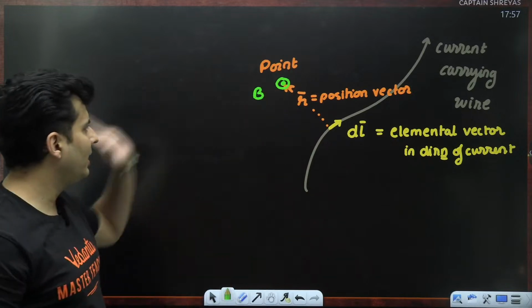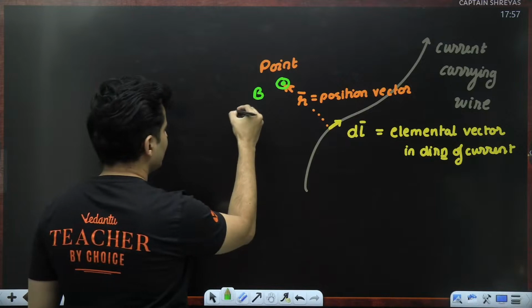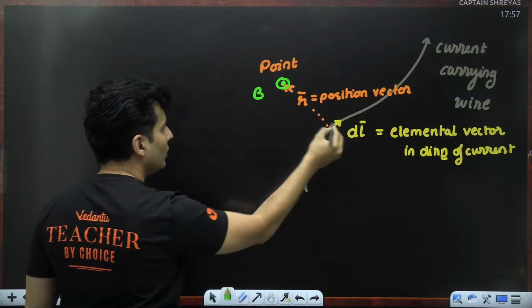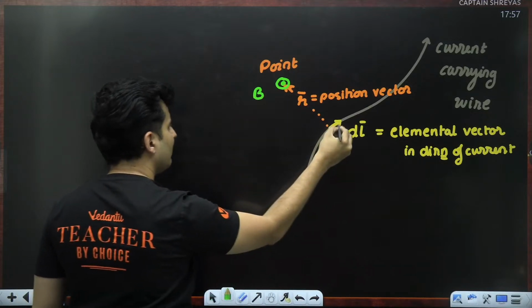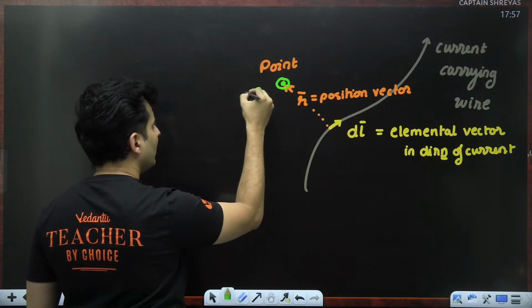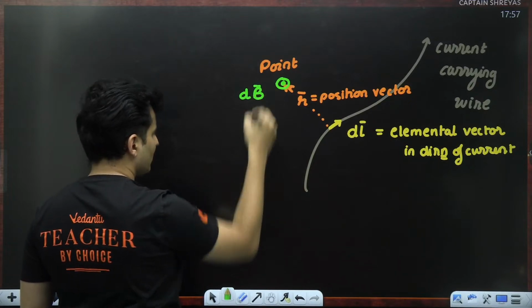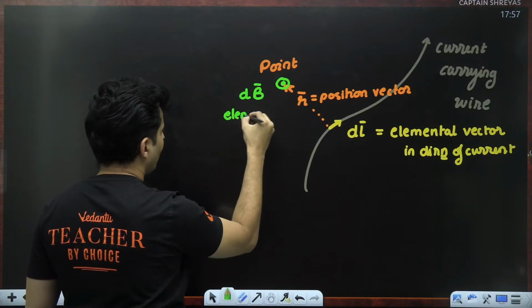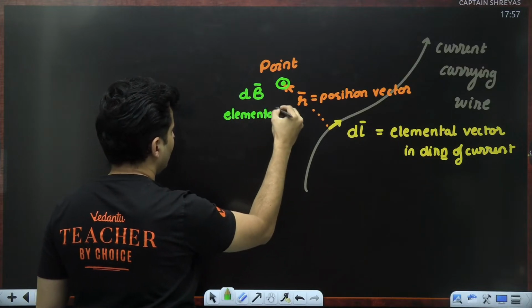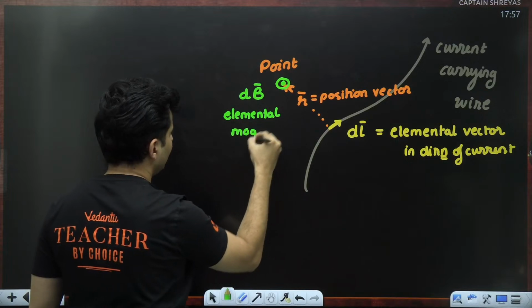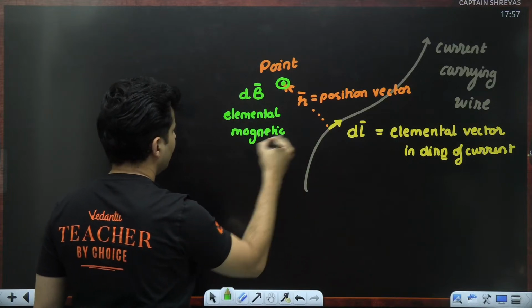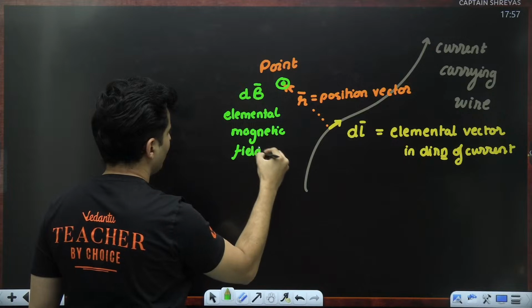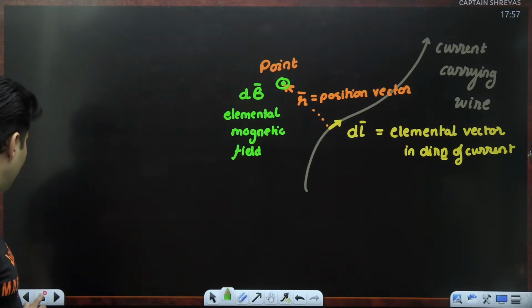For now, let's say the magnetic field is like this. So this is the field due to this small element, but this element being small, the field won't be huge, it will be just dB. So this is nothing but the elemental magnetic field, small magnetic field.